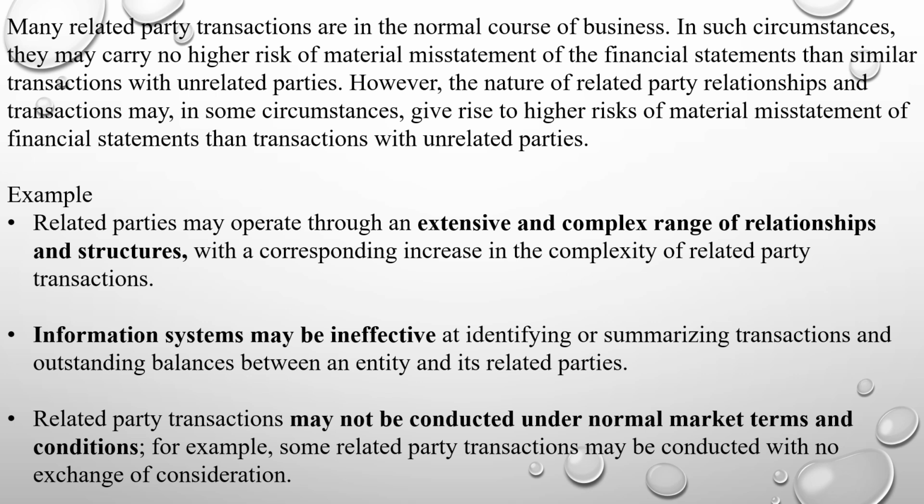Now, 3 examples of this are: related parties may operate through an extensive and complex range of relationships and structures with a corresponding increase in the complexity of related party transactions. Second, information systems may be ineffective at identifying or summarizing transactions and outstanding balances between an entity and its related parties. Third, related party transactions may not be conducted under normal market terms and conditions. For example, some related party transactions may be conducted with no exchange of considerations.